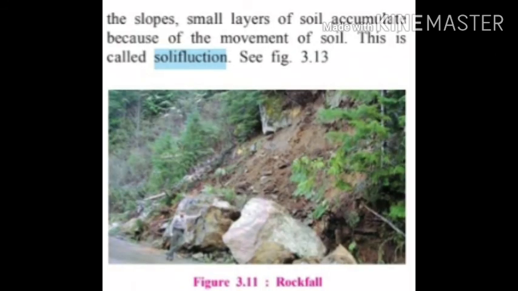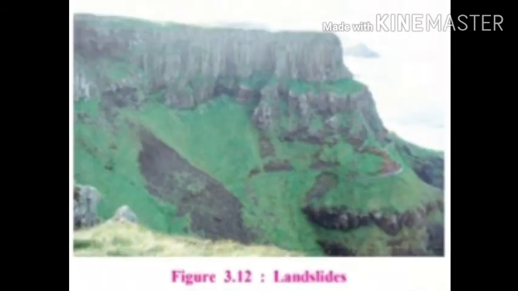Students, look at the figure 3.11, rockfall. This is the procedure of solifluction because soil portion is accumulated near to the slope of the land. So it is the process of solifluction. Students, look at the figure 3.12, landslides. This process occurs due to the mass movements.